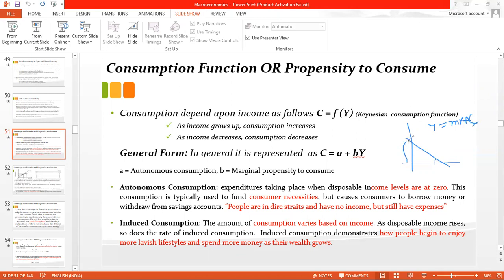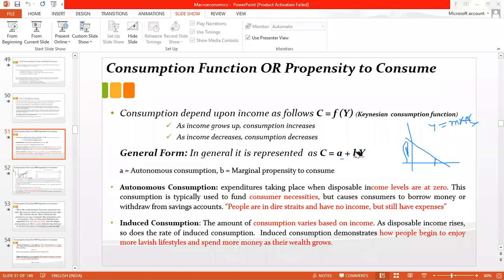The y-intercept means this distance, and m is the slope of the straight line. Similarly, here we will draw an equation for this: A will be the y-intercept, and B will be the slope of the line. How it will happen, we will see later on.